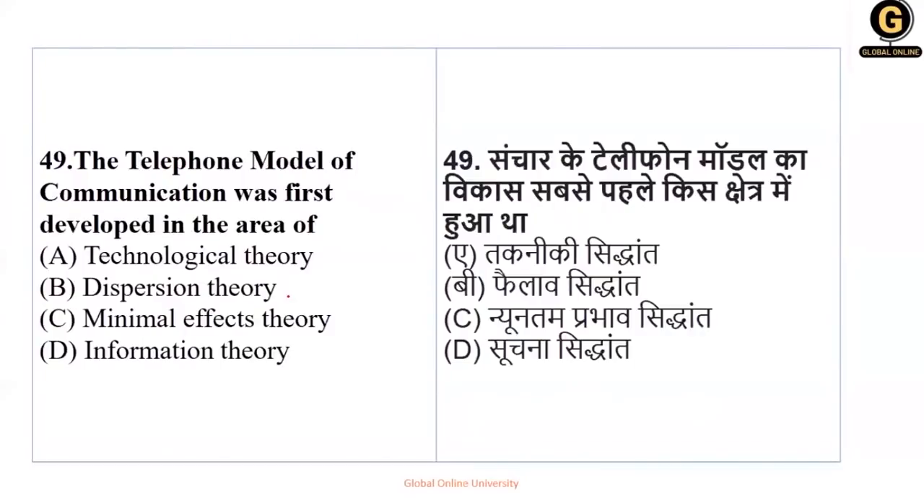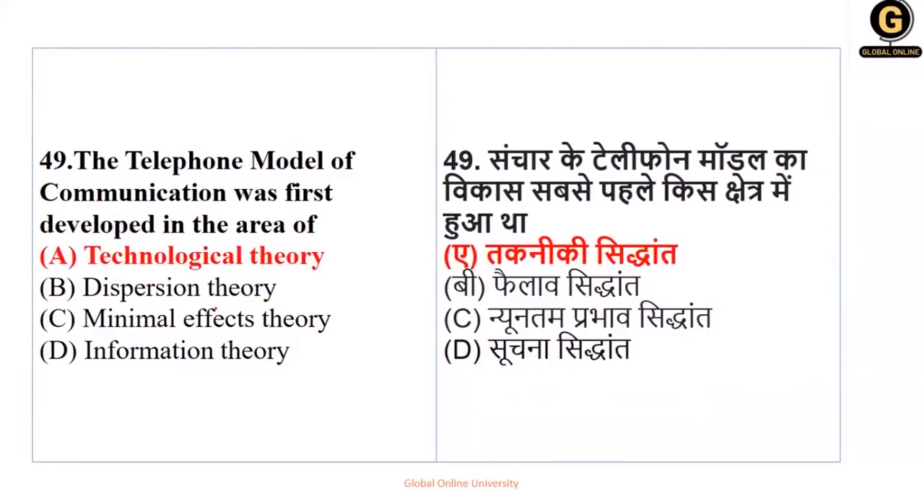Okay, next, the telephone model of communication was first developed in the area of technological dispersion theory, minimal effect theory, informational. So now the telephone is nothing but a communication model, which comes under technology. So this was under what? This was under the technology theory. So here the right option is option number A.